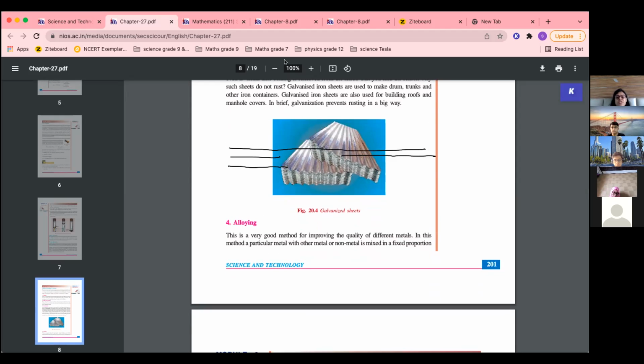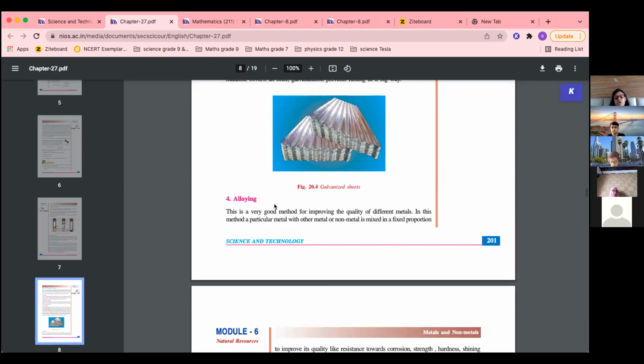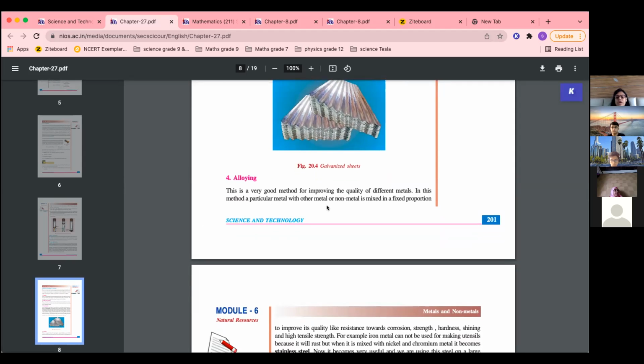And the last one is alloying. Alloying means when two or more metals are mixed. Okay. It is a mixture of metal. We have read na mixture kya hota hai. So it is a mixture of metal. Two or more metals are mixed so that the properties are enhanced. It is called as alloy.